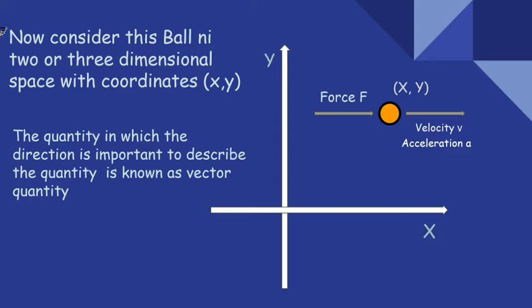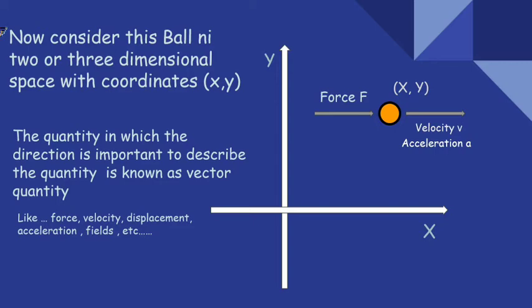But if I apply the force in the positive y direction, then it goes upward. So if I change the direction, the effect of the force changes. And the same rule holds for velocity and acceleration. So here force F is in the x direction, and the displacement, velocity and acceleration are also in the positive x direction.